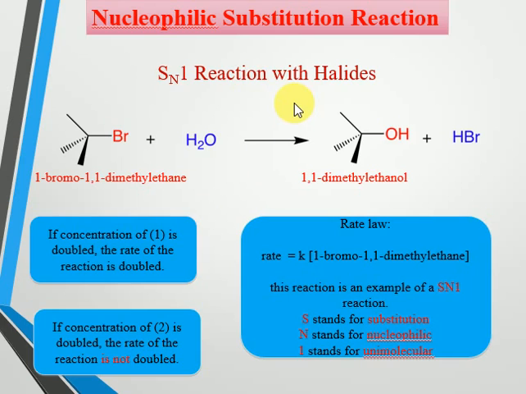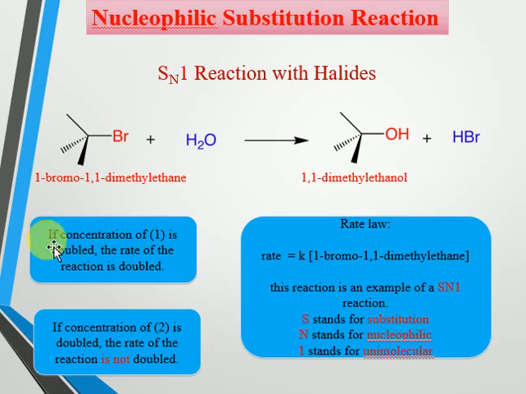An example for the SN1 reaction is the hydrolysis of 1-bromo-1,1-dimethyl ethane, that is tertiary butyl bromide, in the presence of water or aqueous NaOH to form 1,1-dimethyl ethanol, tertiary butyl alcohol, and the byproduct here is HBr, hydrogen bromide. So in the SN1 reaction, the rate of reaction is directly proportional to the concentration of only the substrate. The rate of reaction is independent of the concentration of the reagent.